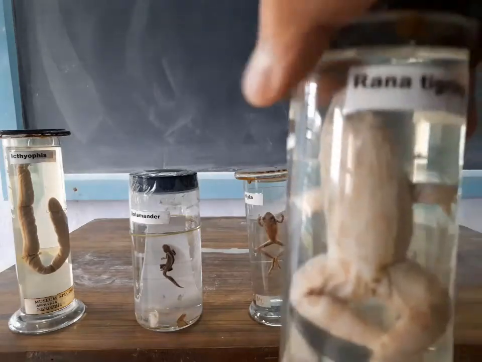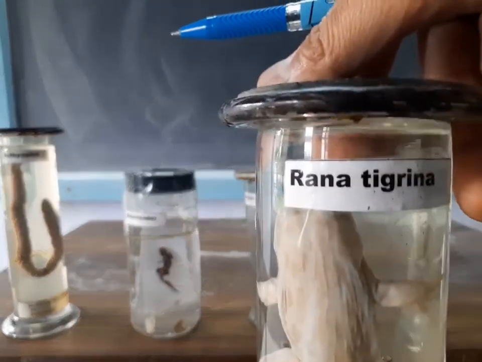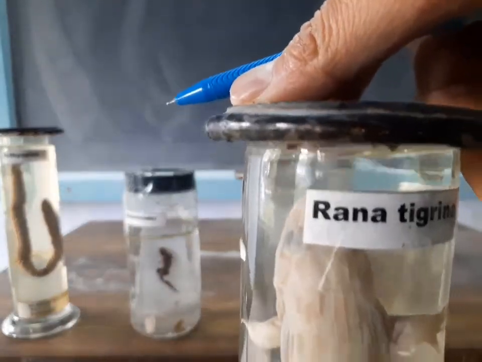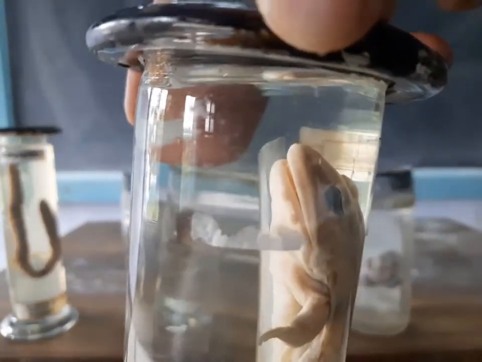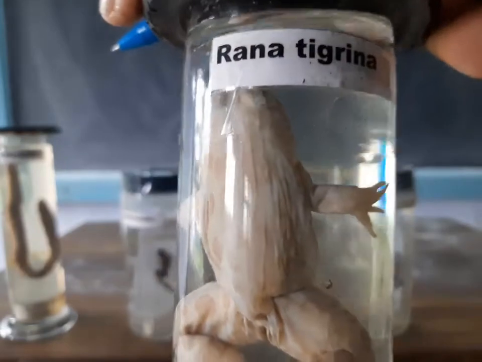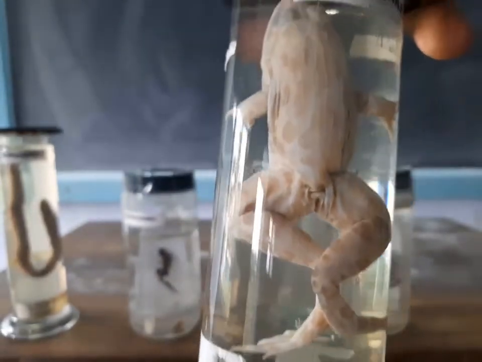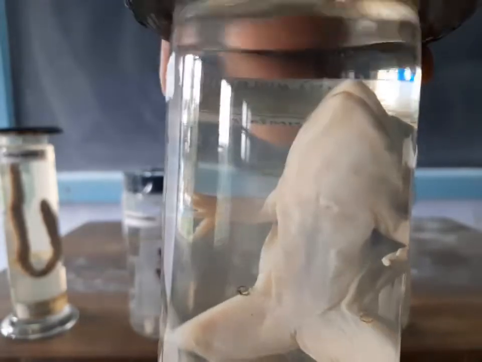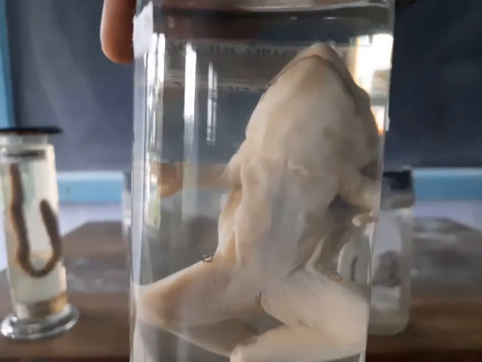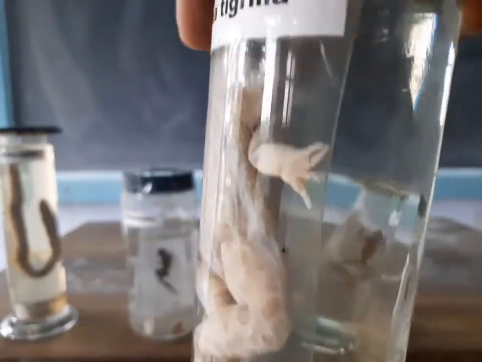This is Rana tigrina, the common Indian frog. Again, forelimbs are short, hind limbs are broad and long. This is a ventral view of Rana.